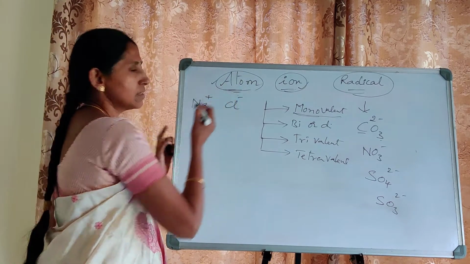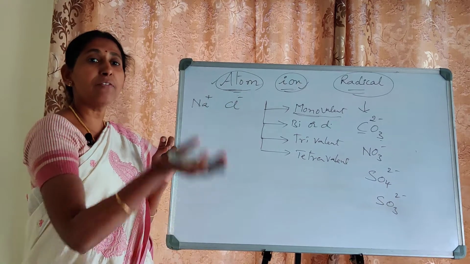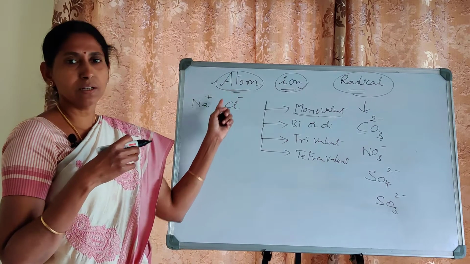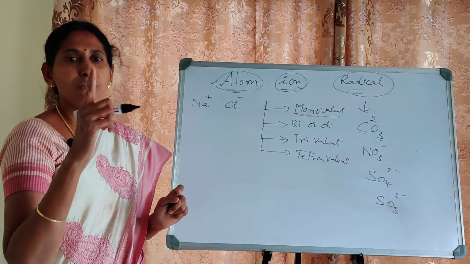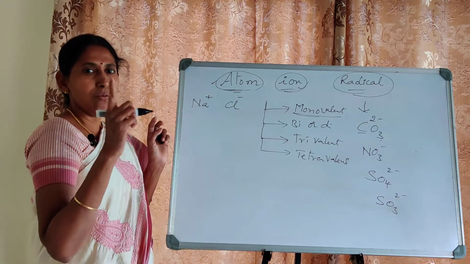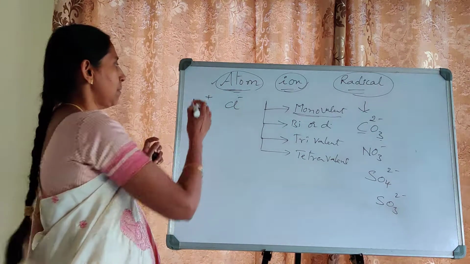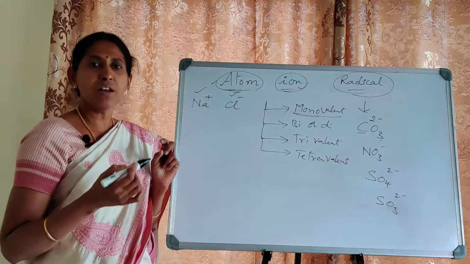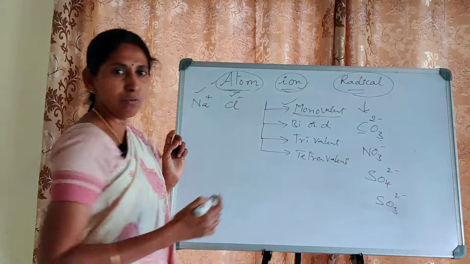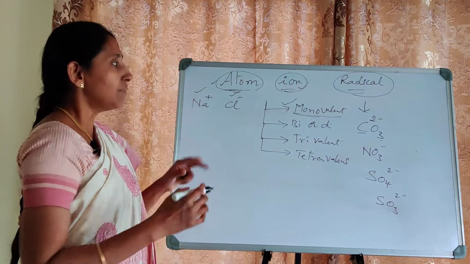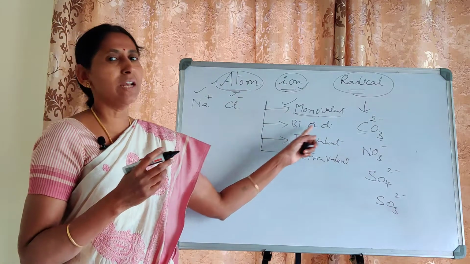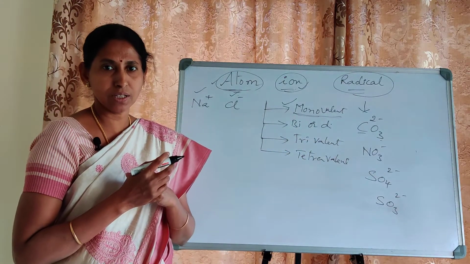Chloride ion, Cl minus. If a chlorine atom gains 1 electron, it will become chloride ion. So Cl minus, and this also has only 1 unit of charge. Such ions having only 1 unit of charge, positive or negative, are called monovalent. If they have 2 units of charge, they are called bivalent or divalent ions.